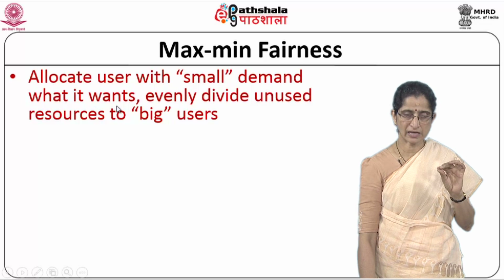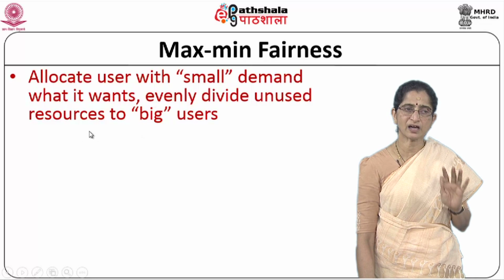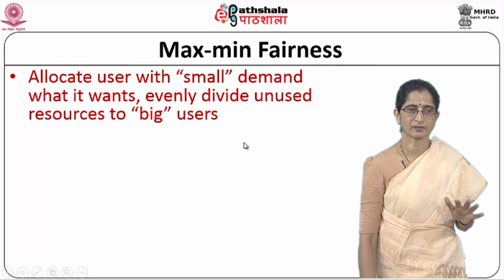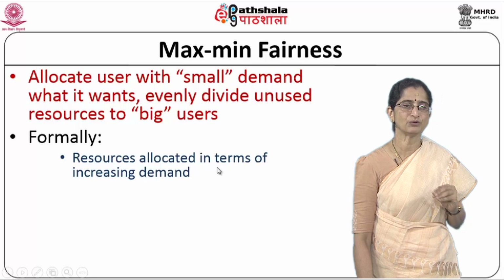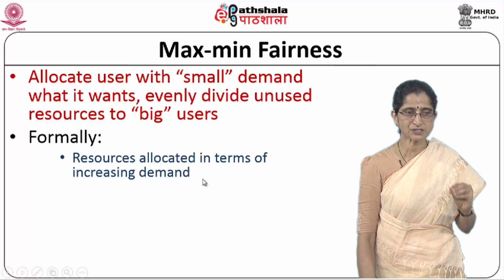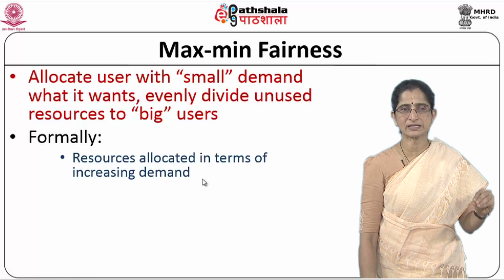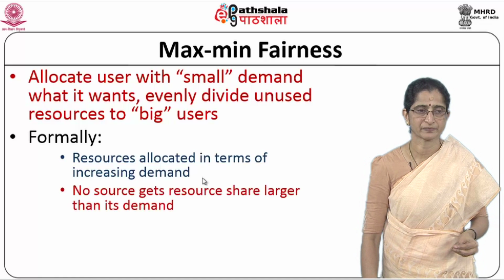If I have users with small demands, give them whatever they want and evenly divide the unused resources among the big users. Formally, the resources will be allocated in terms of increasing demand. You first allocate resources to the person who has the least demand, then the person who has the next highest demand, and so on.